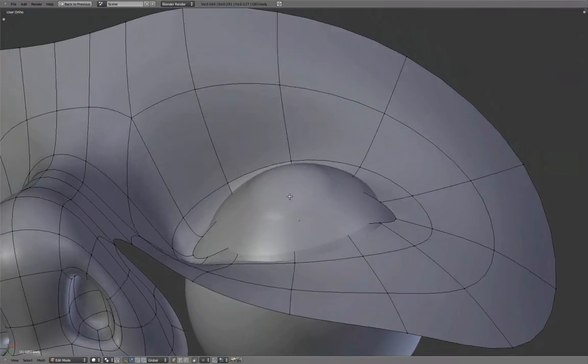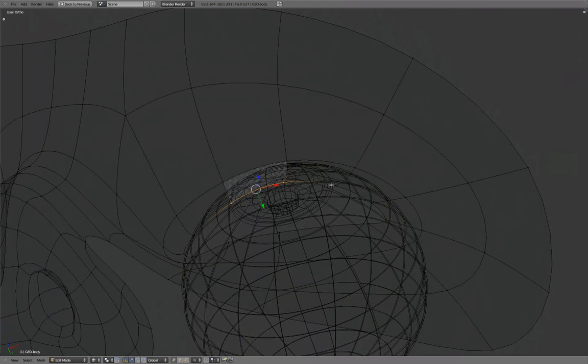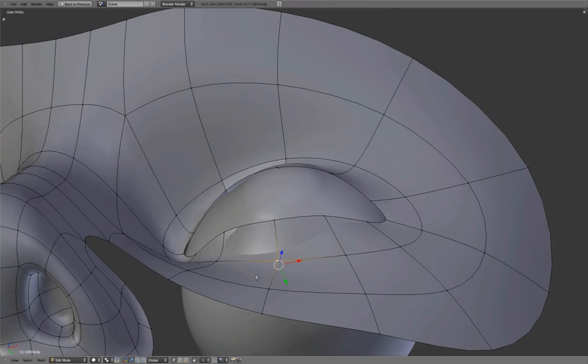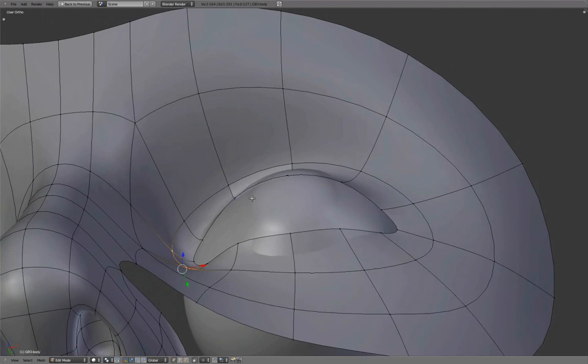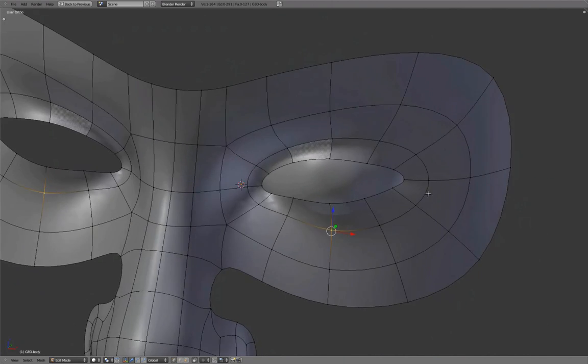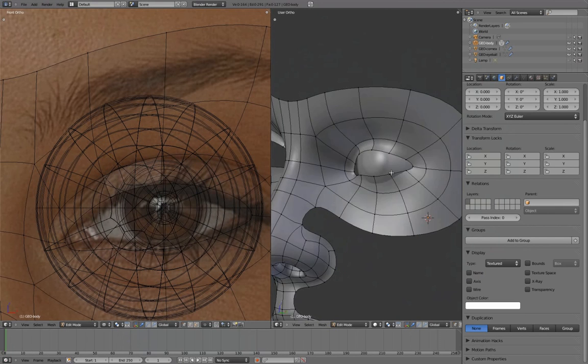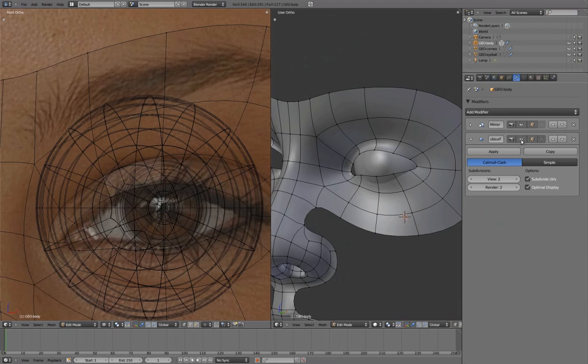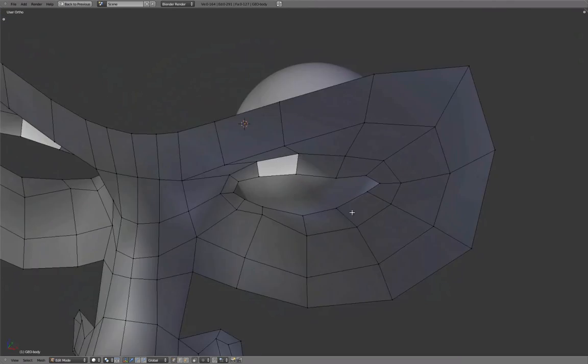Now that the fit is correct at the inner and outer corners, we'll translate the rest of these forward. Toggling between subsurf visibility off and on, we'll continue to smooth out the shape.